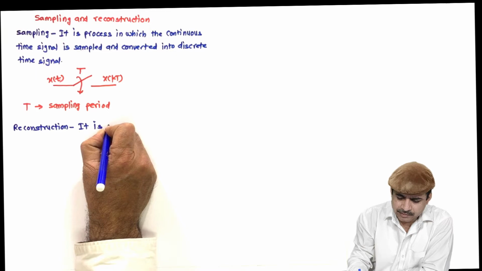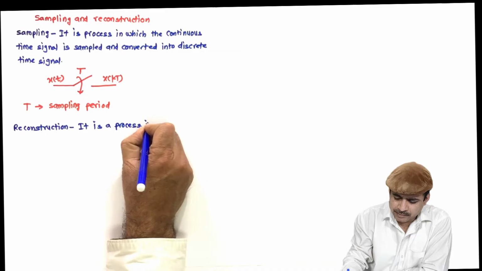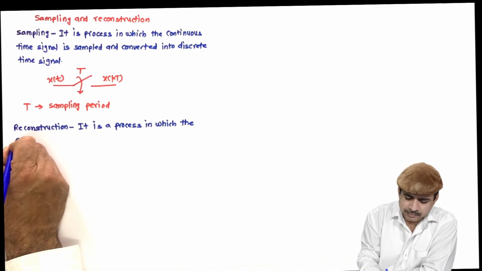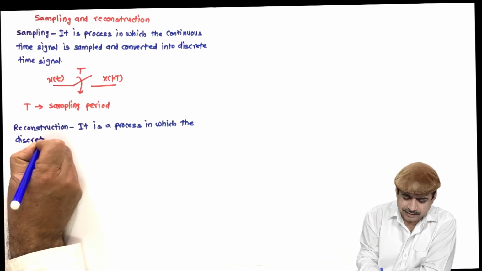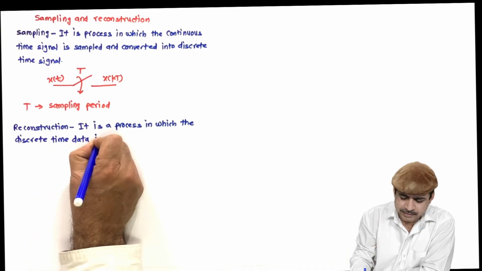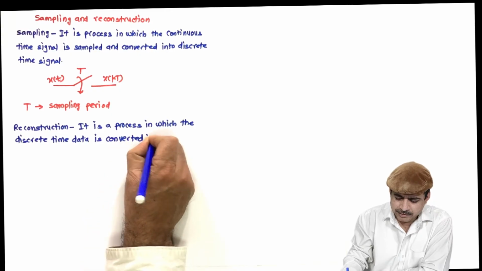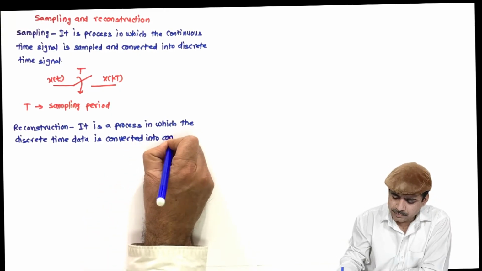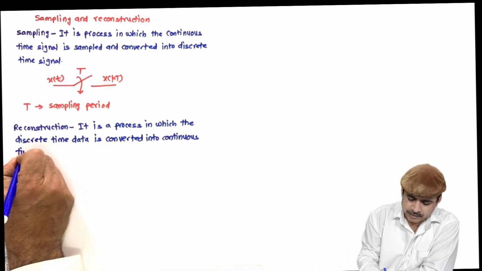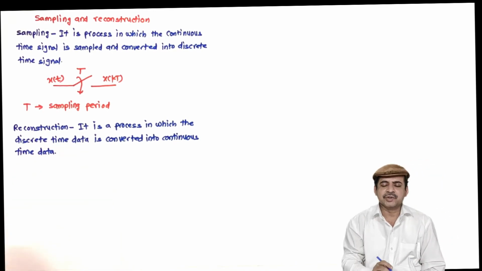It is a process in which the discrete time data is converted into continuous time data, or continuous time signal, discrete time signal or data.